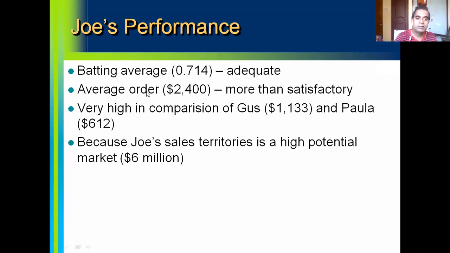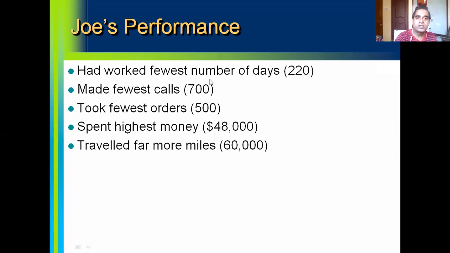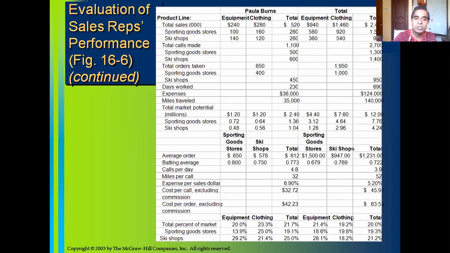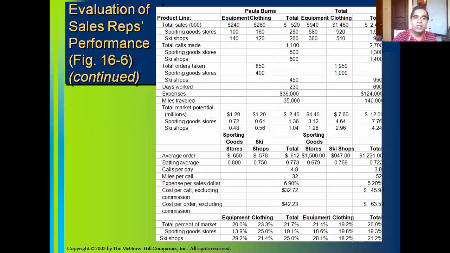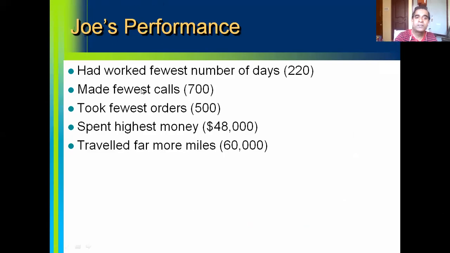Average order. One thing is, let us say Joe Jackson has worked for fewer number of days. We have 365 days in a year, but he has worked for fewer days. But remember that these sales reps are not on fixed compensation. There is no salary or fixed component in the compensation. All they are paid is travel expenses plus a straight commission of 5% on sales volume. So they cannot insist on their sales reps working all the working days in a year.